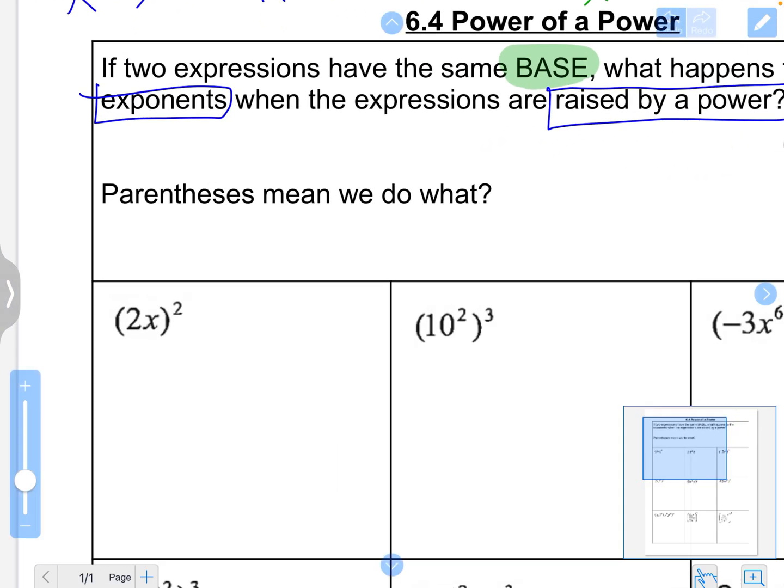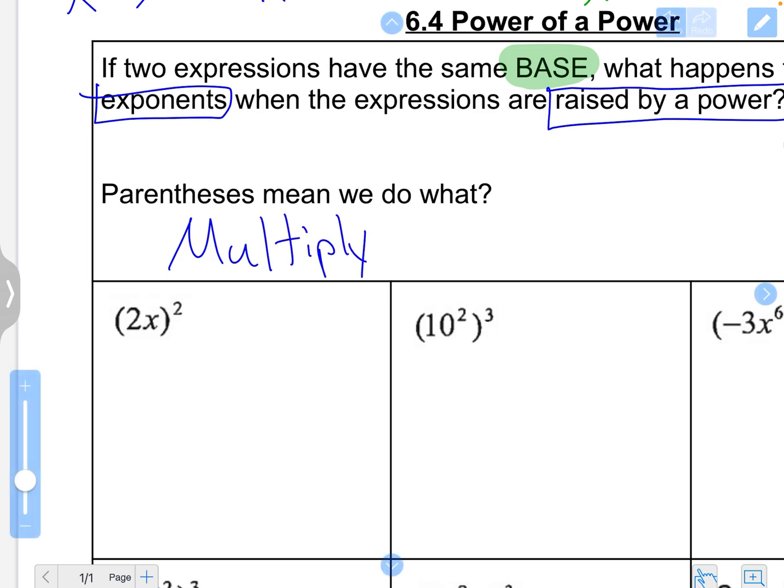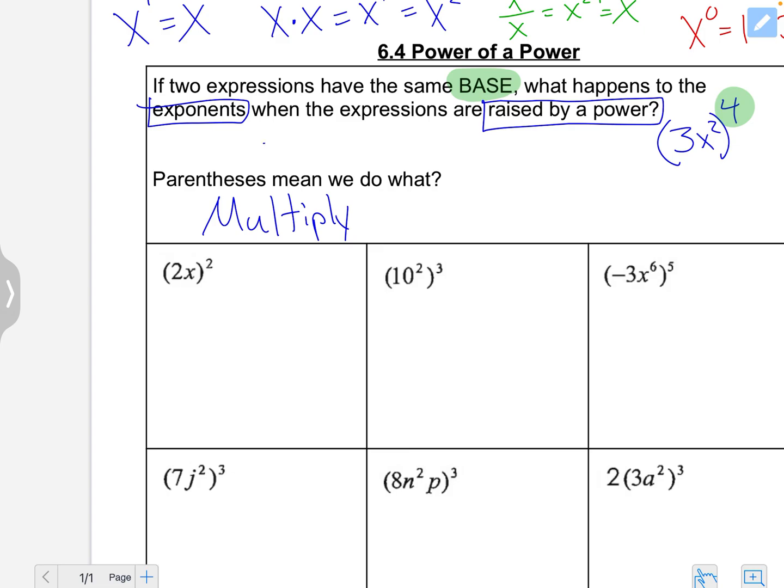So first, let's real quick remind ourselves, parentheses mean multiply. So anytime we see parentheses, we automatically know we're going to multiply. So if we are raising exponents by a power, we are going to multiply exponents.